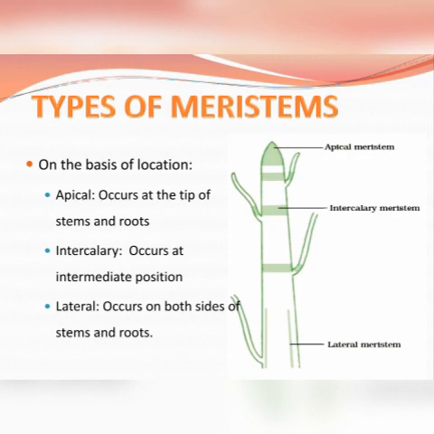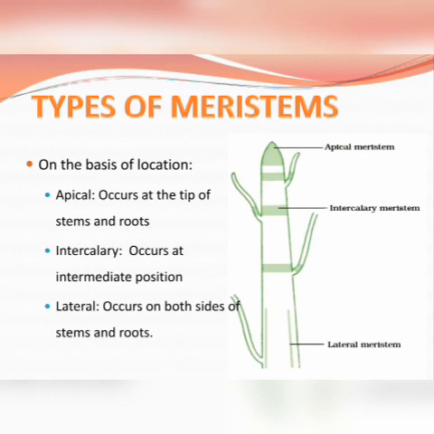In fact, it is also seen that lateral meristem are of two types, vascular cambium and cork cambium. Now, these vascular cambium and cork cambium help in further formation of xylem and phloem in the future.